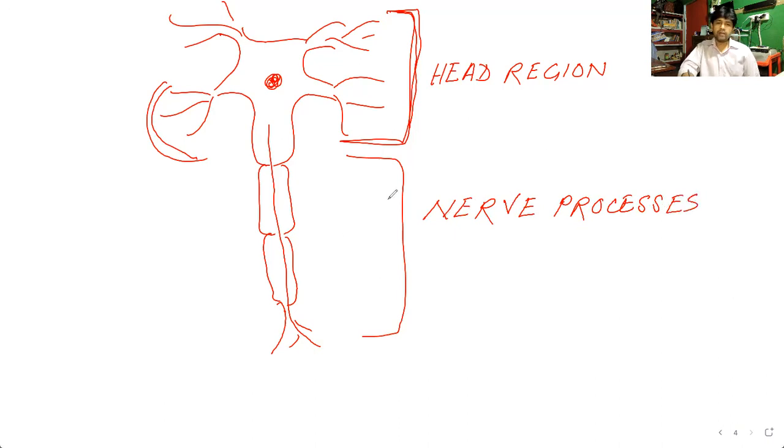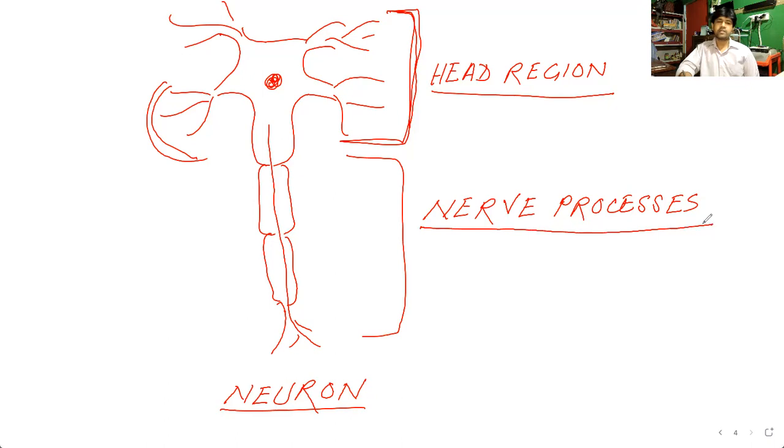Okay, so one neuron or one nerve cell. This is one neuron. It contains two main parts. One is the head region and one is the nerve processes. So this head region contains the bigger part, the larger part of the nerve cell. This is the head region, which contains the nucleus. This is the nucleus. Okay, because it is a cell, definitely one nucleus should be there. So this is the nucleus of the nerve cell or neuron. Nerve cell is simply commonly said as a neuron. This is the head region.